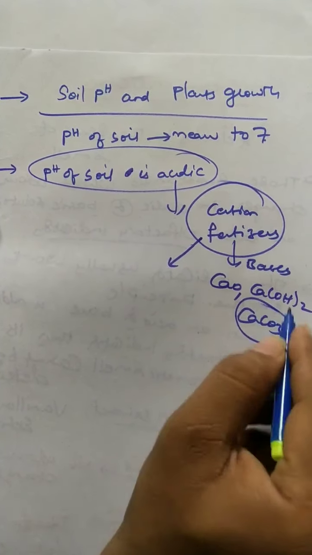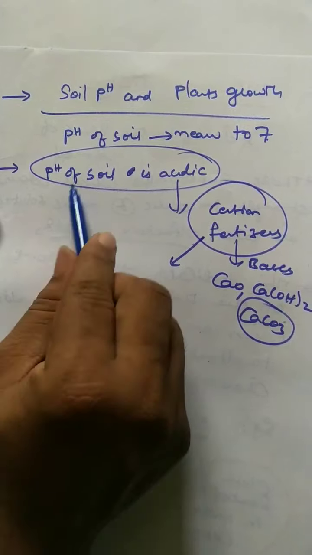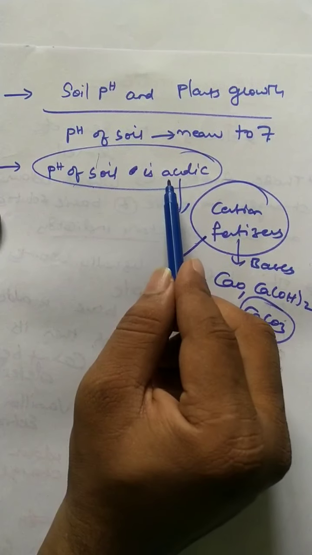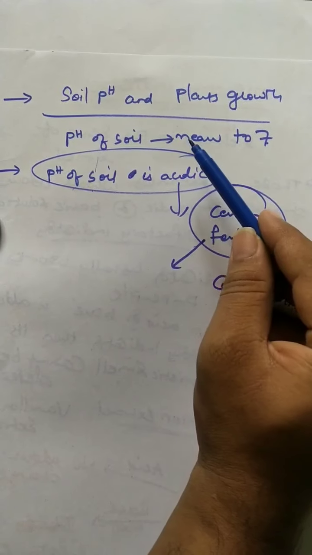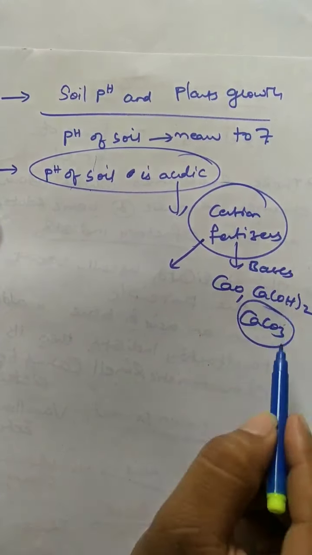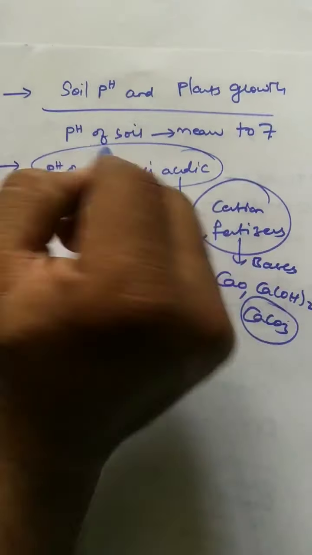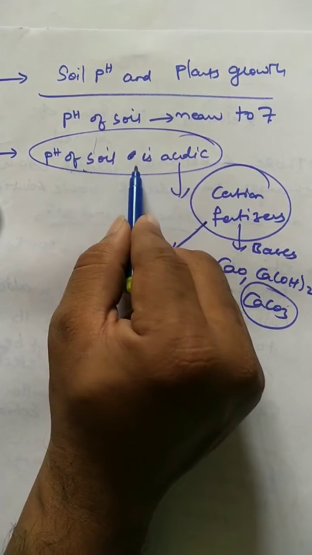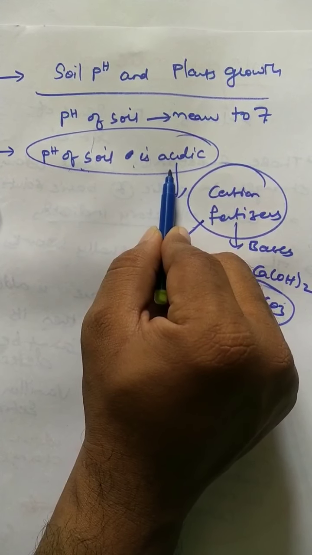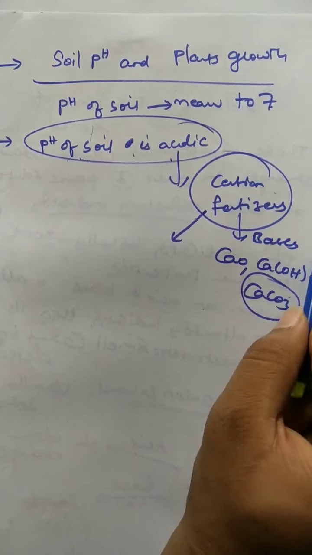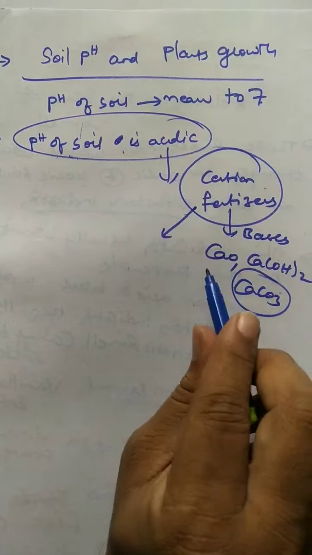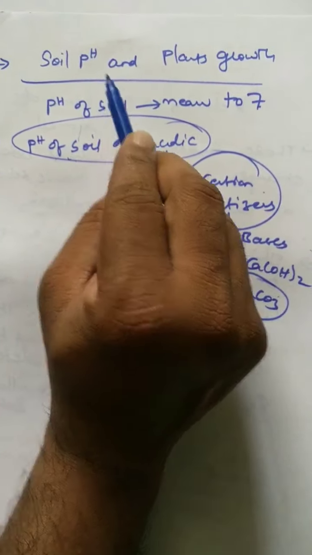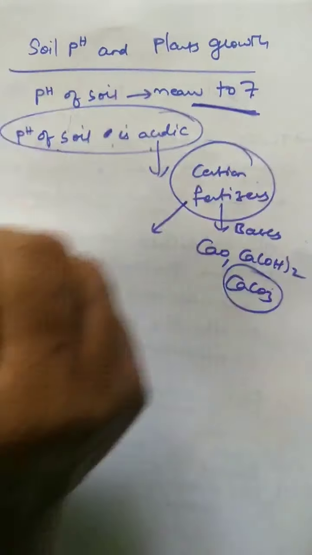These chemicals are mixed in the soil in order to convert acidic soil into neutral soil. We have to be careful that the pH of the soil should come nearer to 7.